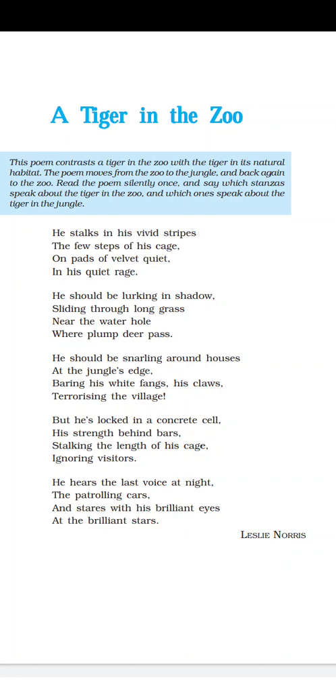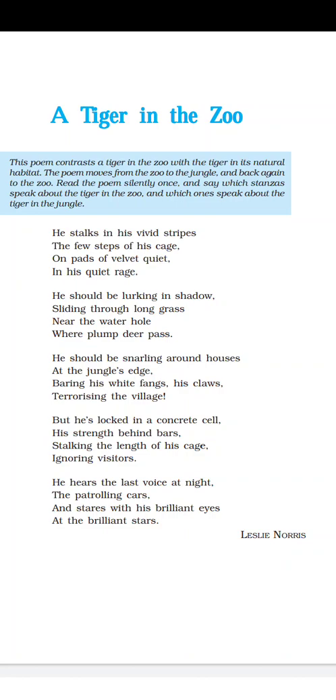So, figures of speech: enjambment, right? The second last line, and stares with his brilliant eyes at the brilliant stars. Then alliteration, repetition of the same sound, H, right? And the rhyming scheme throughout the poem is A B C B. Okay, A B C B.